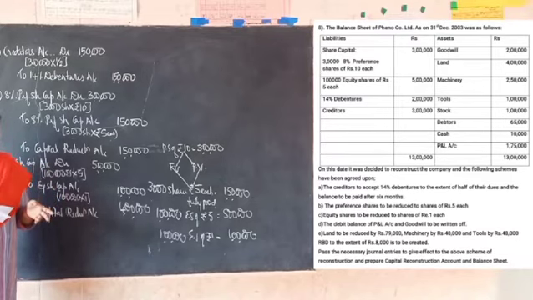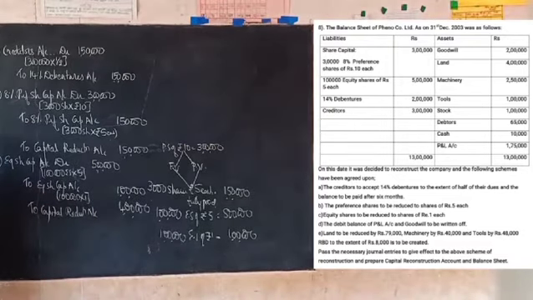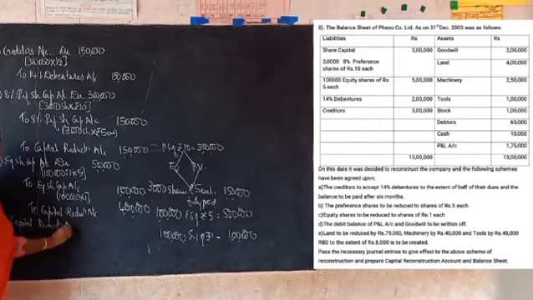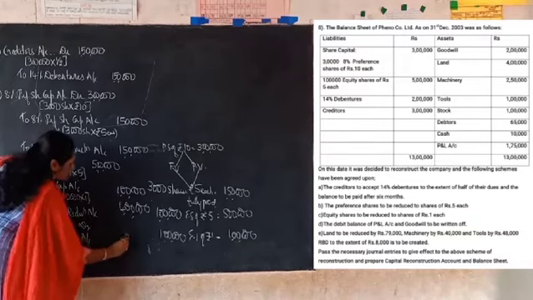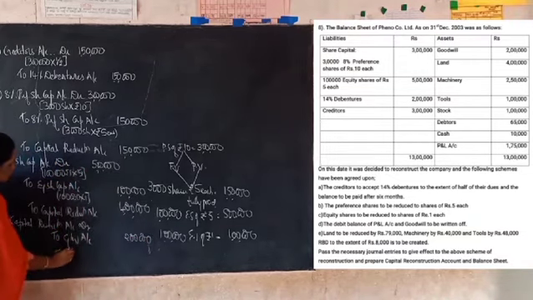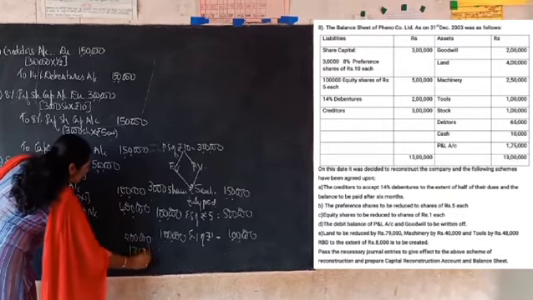So ultimately the entry is going to be capital reduction account debited to goodwill account, to profit and loss account. I will write the entry here. Fourth one, capital reduction account debited to goodwill account 2 lakh rupees, then to profit and loss account 1,75,000.